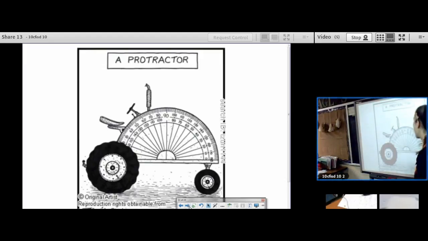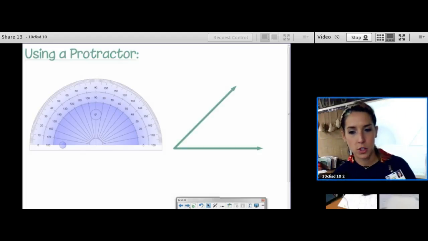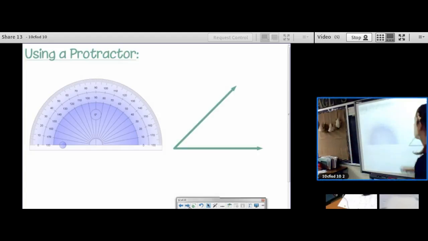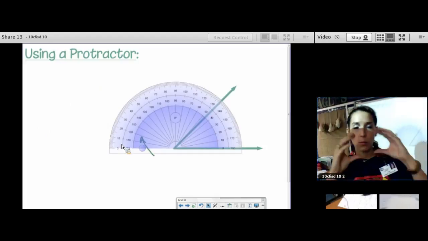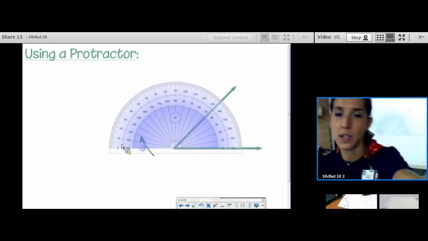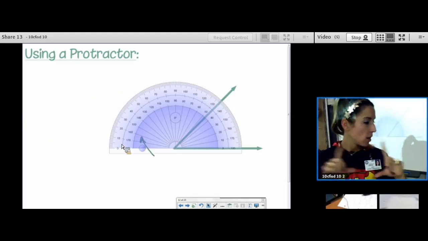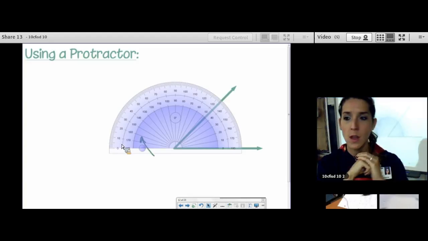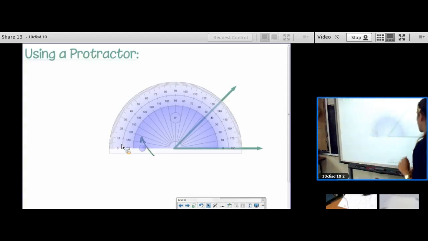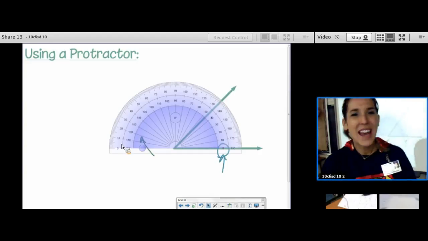Okay, let's remind ourselves how to use a protractor. In order to use one, you want to make sure that you put this vertical line that you see right here directly on the vertex. Now, some protractors rest on top of the bottom of the angle, on top of the ray, and some protractors are clear and you put it through the middle like this one. When you're reading a protractor, you start at 0. A lot of students ask, which set of numbers do I choose?